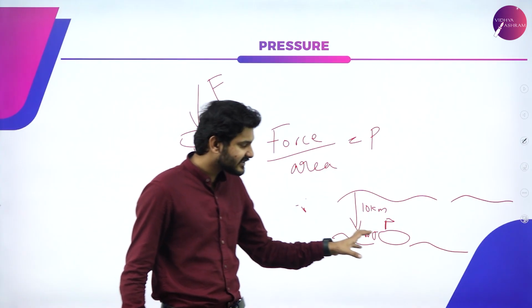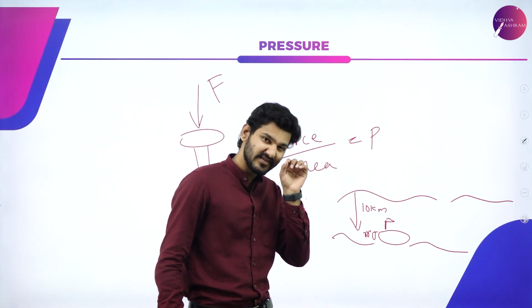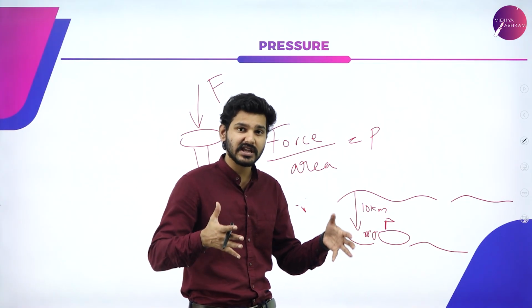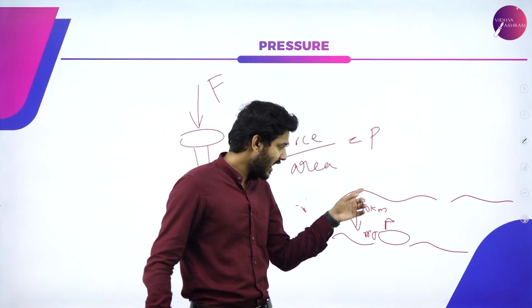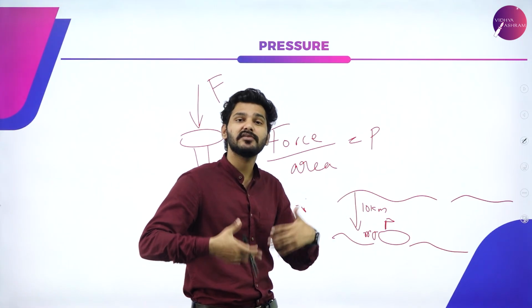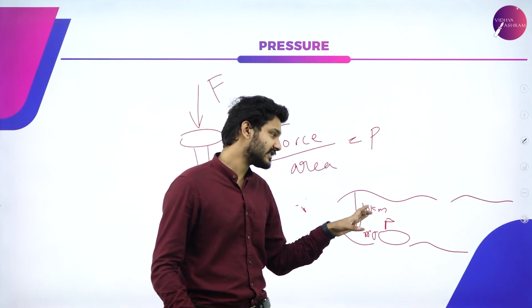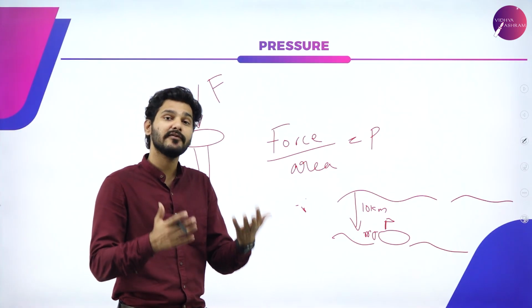So if there is a submarine like this inside the deep ocean, if there is even a small crack, the entire ship, the entire submarine will be crushed, right? That is because as you go down, the pressure will automatically increase, right? It is not just for the sea I'm talking about. This is actually true for any fluid.